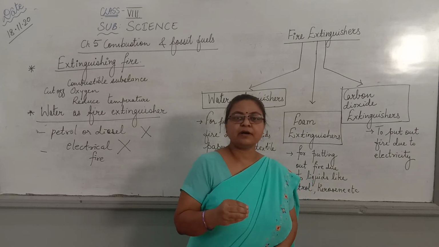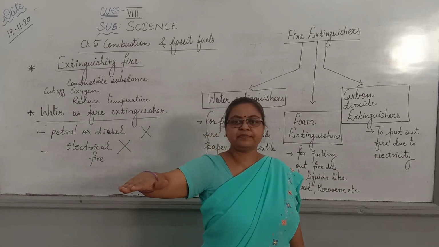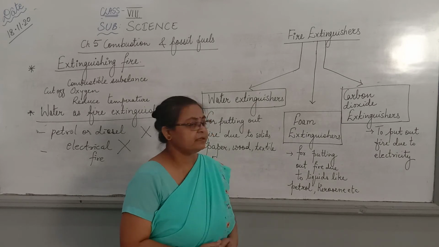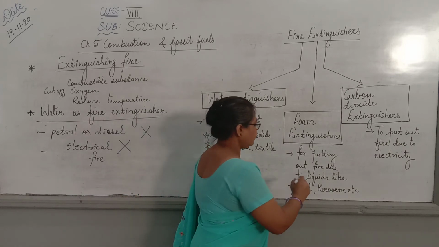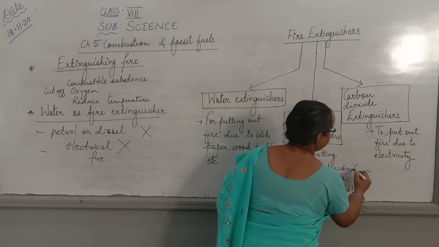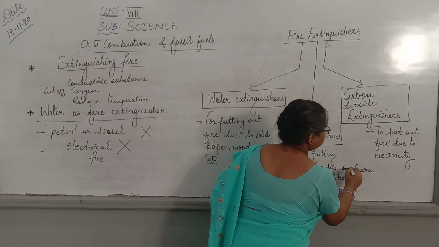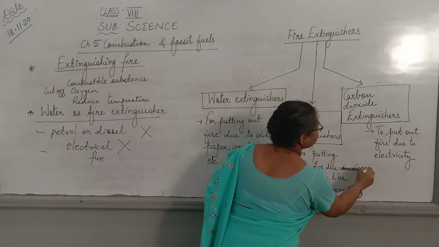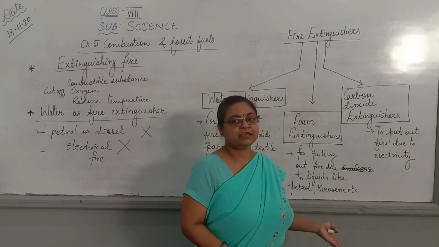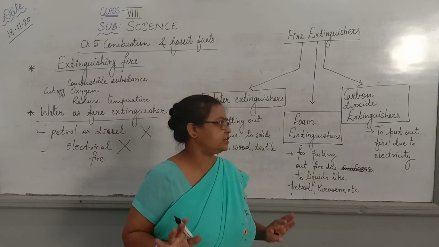These foams are small bubbles. They form an upper layer on the liquid, and so they cut off the oxygen supply and the liquid stops burning. So here, suppose this is the layer of the liquid, here the fire is burning, and if we pour that foam, the bubbles will be formed here and the oxygen supply will be cut off. So as you know, oxygen is the supporter of burning, and if oxygen is not there, the fire will stop, it will extinguish.